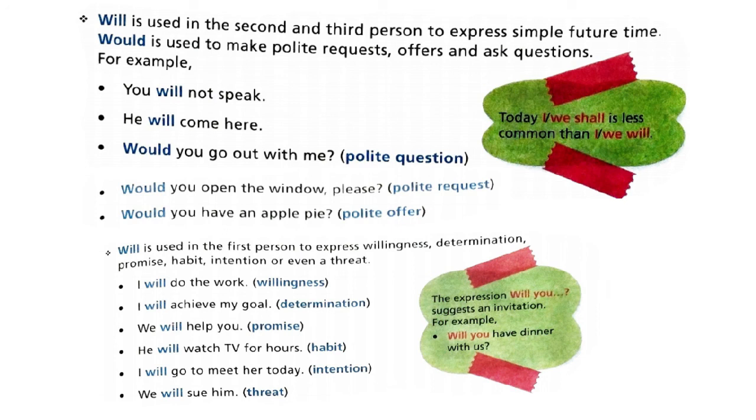We will help you. So that's a promise you're making to somebody. He will watch TV for hours. That is a habit that someone has. I will go to meet her today. So that's my intention. I have the purpose of going and meeting her today. And we will sue him. Sue him means put a legal case against somebody. So that is a threat. When you're threatening somebody that you will file a case against him or her. These are the cases where you use will in the first person. The expression will you suggests an invitation. For example, will you have dinner with us? If you use will you, it is generally to make an invitation. You're inviting somebody to have dinner with you.